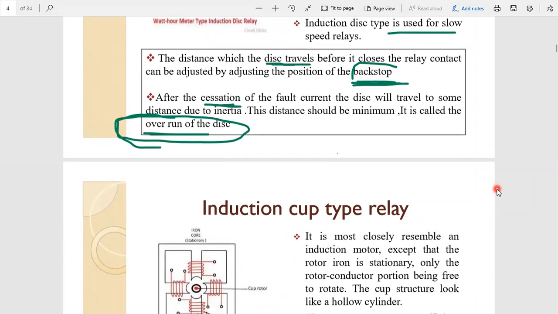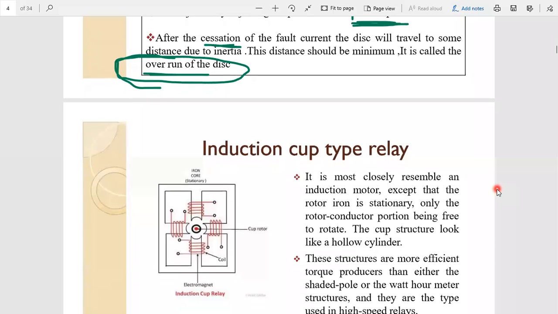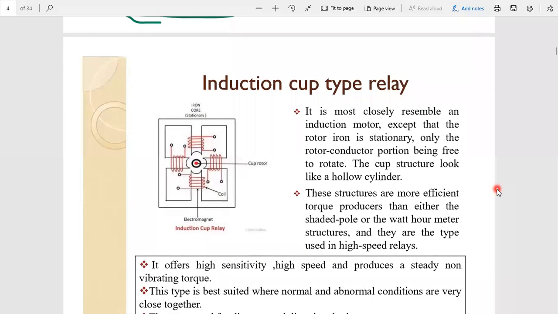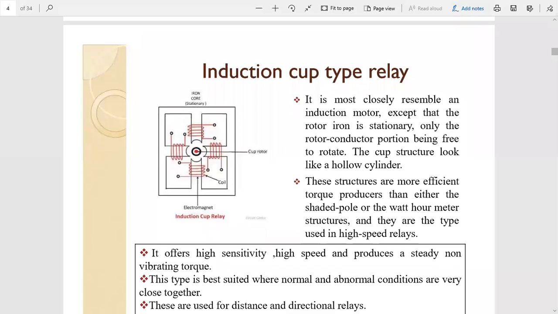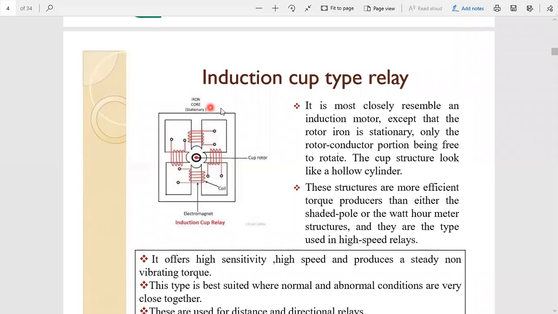Next we go for the next type of relay. That one is some important points about induction cup type relays. So here, what is the working principle? How the torque is going to develop in this particular relay? If we know the concept of rotating magnetic field in induction motor, then we can clearly understand the operation of induction cup type relays.